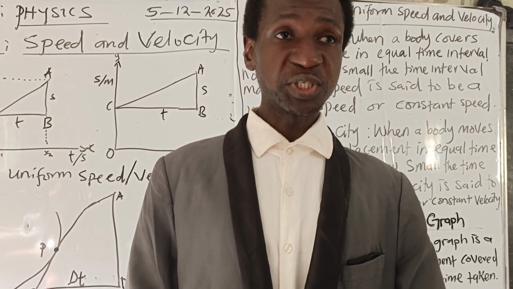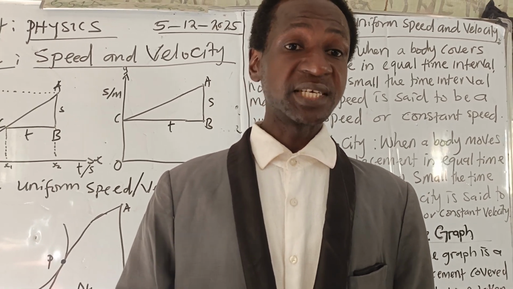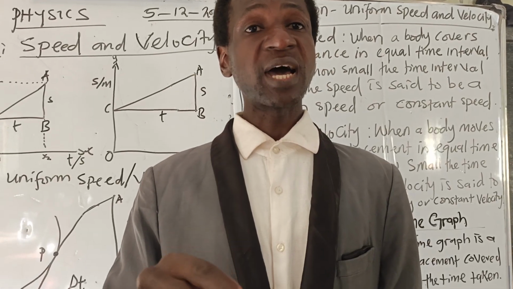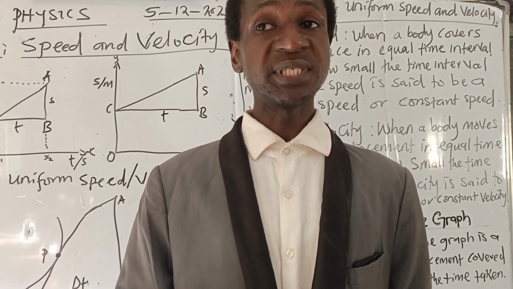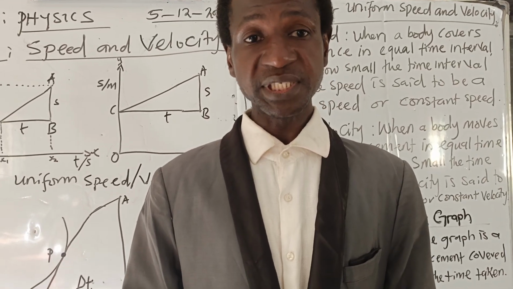The difference is that speed doesn't have direction, while velocity has direction. So that is the difference. They have the same units.